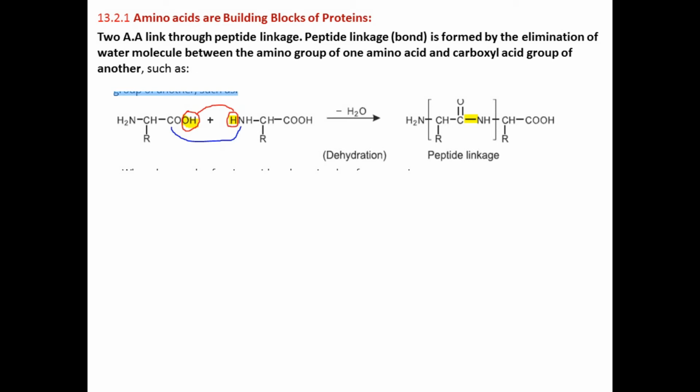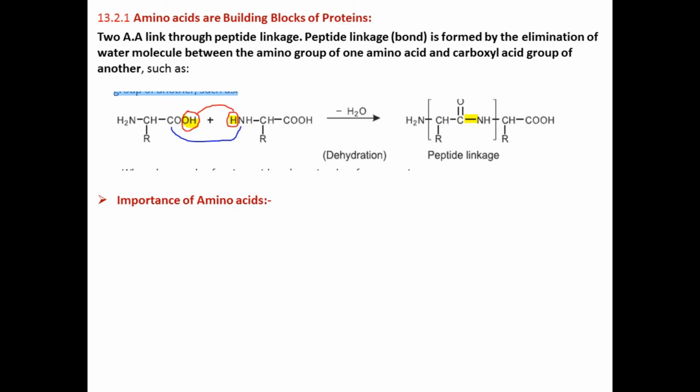Now one bond of the carbon of the first amino acid will be free. On the same side, the nitrogen would be short of one bond after losing the hydrogen atom. So the carbon of the first amino acid will link with the nitrogen of the other amino acid. So a peptide linkage is established between them. You can see on the right side of the equation the bond which is indicated in yellow. This bond is between the carboxylic carbon of the first amino acid and the nitrogen of the amino group of the other amino acid.